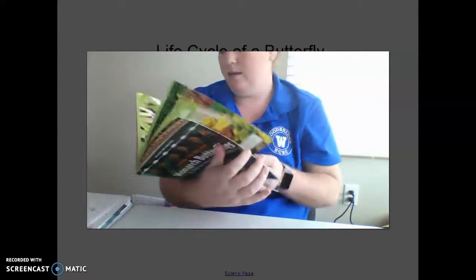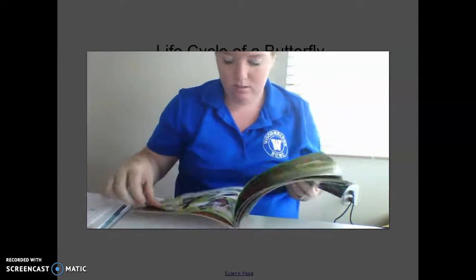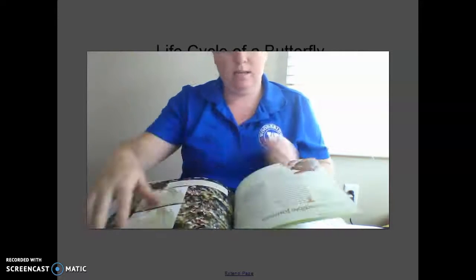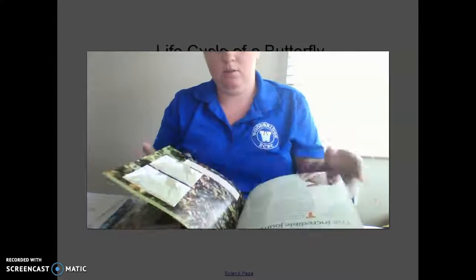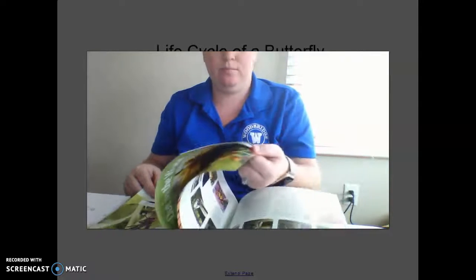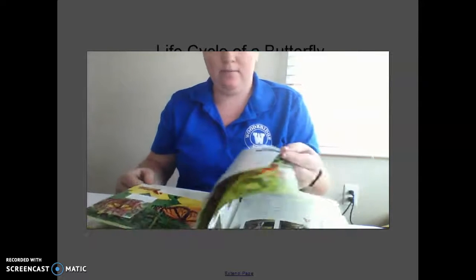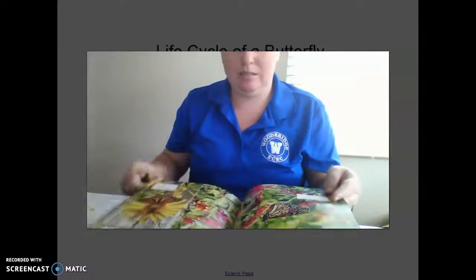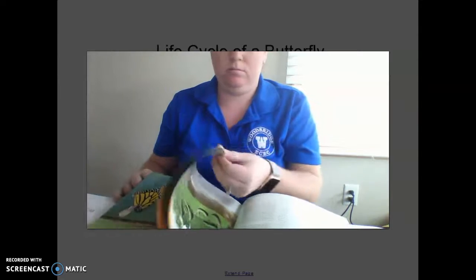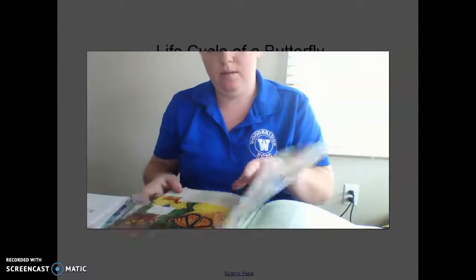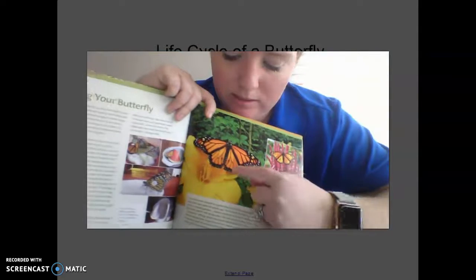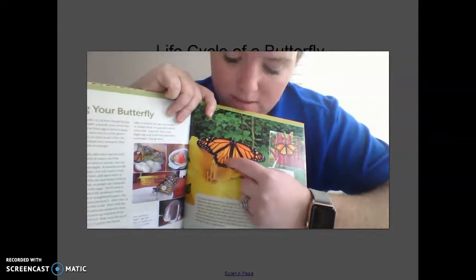And the only other thing I wanted to show you was that you can tell the difference between butterflies, whether they're a boy or a girl. You can tell that difference by these black dots, okay? So I'm going to show you. This will be a good one. This picture here. See right here? You see these two black dots? One is here and one is here.